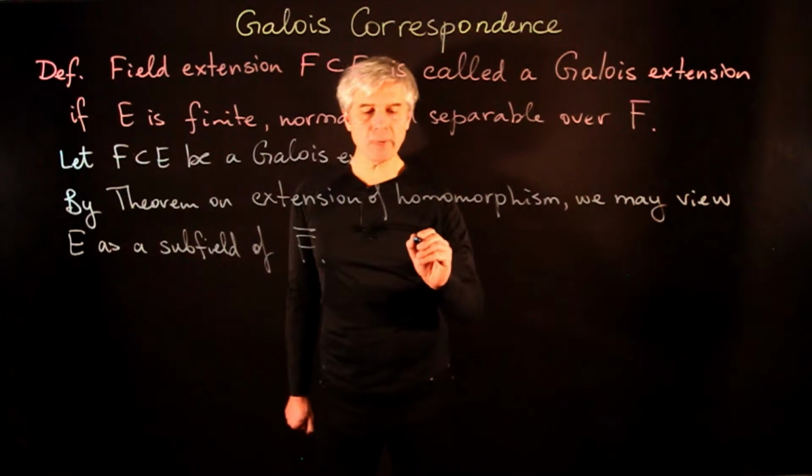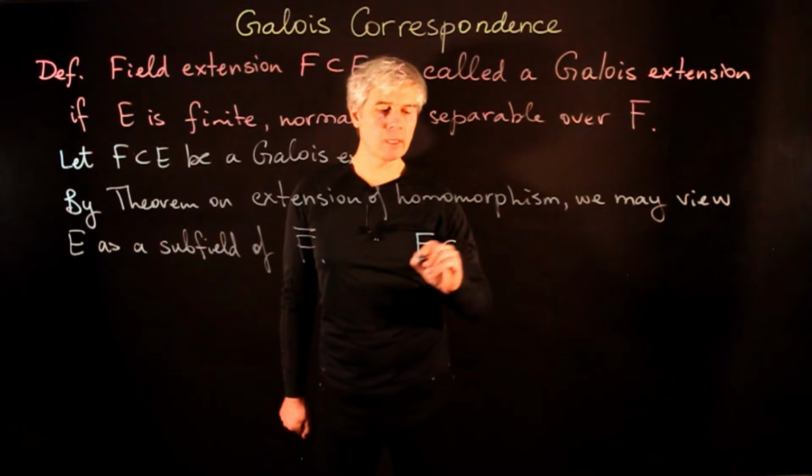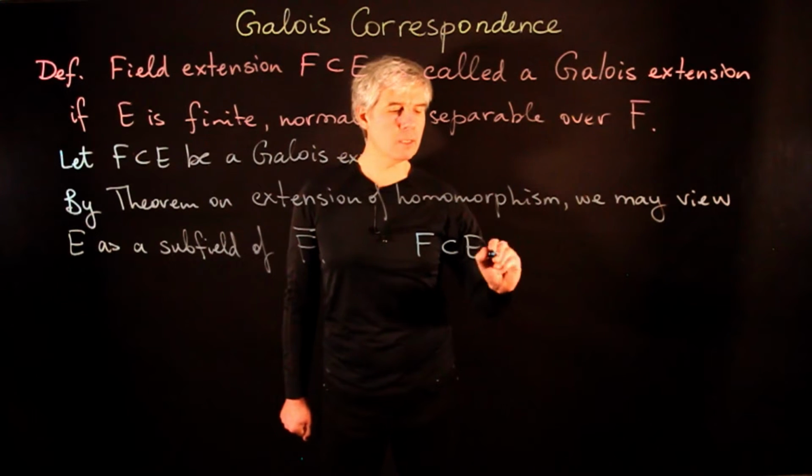By fixing such an embedding, we may consider that F is contained in E and E is contained in F bar.